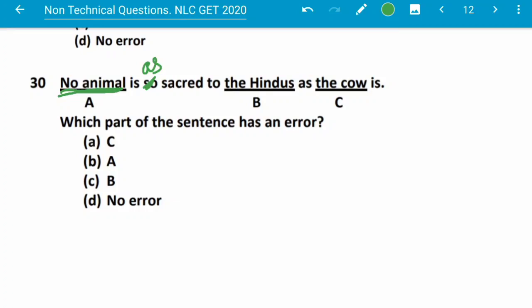No animal is as sacred to the Hindus as the cow is. So this is correct. But here the underlined part is no animals, so we have to change this one, and here this will be no other animals. No other animals is so sacred to the Hindus as the cow is. So here the part A has error. So option B.